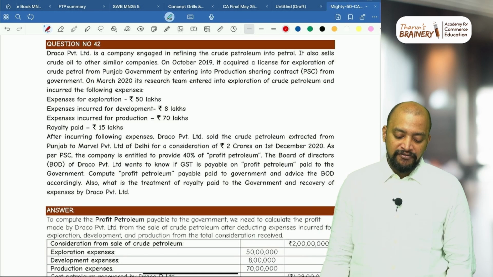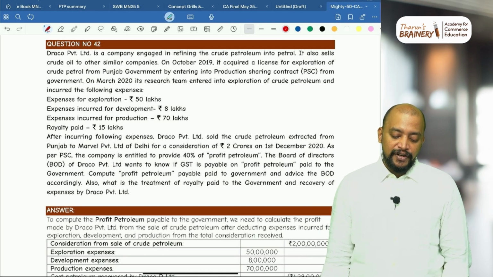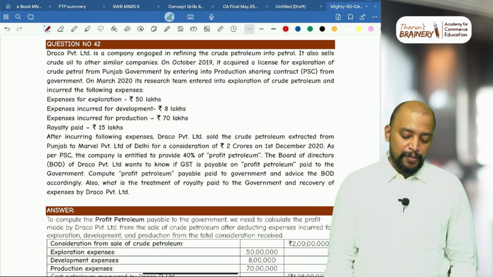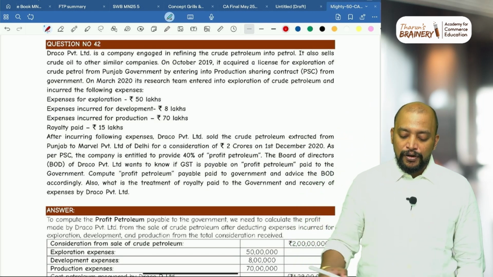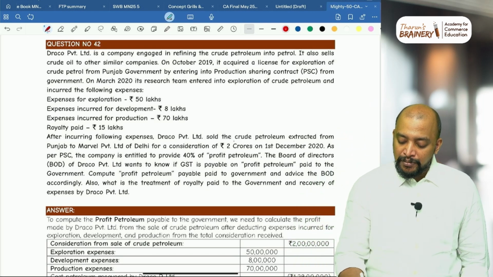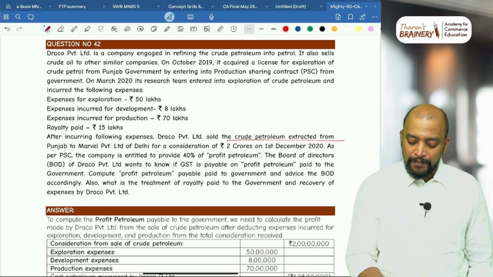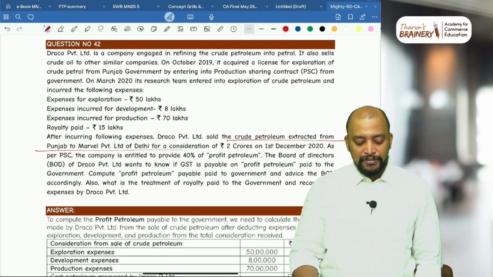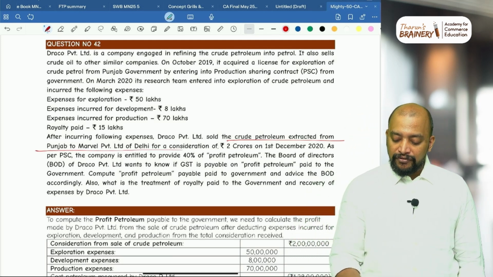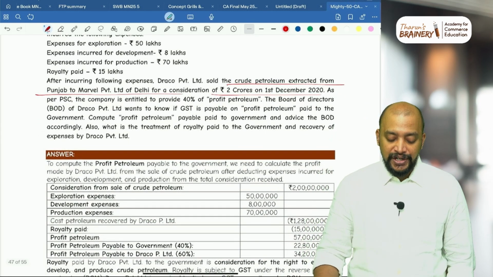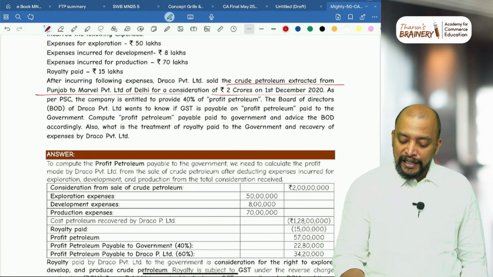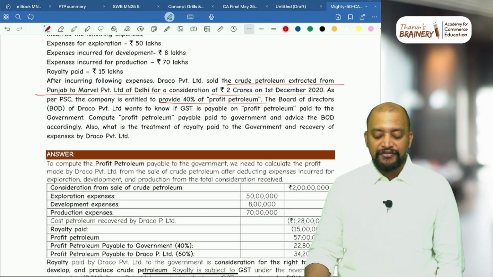Expenses for exploration 50 lakhs, expenses incurred for development 8 lakhs, expenses incurred for production 70 lakhs, royalty paid 15 lakhs. After incurring these expenses, Draco Private Limited sold the crude petroleum extracted from Punjab to Marvel Private Limited of Delhi for a consideration of 2 crores on 1st December 2020. As per the production sharing contract, the government is entitled to 40% of profit petroleum.